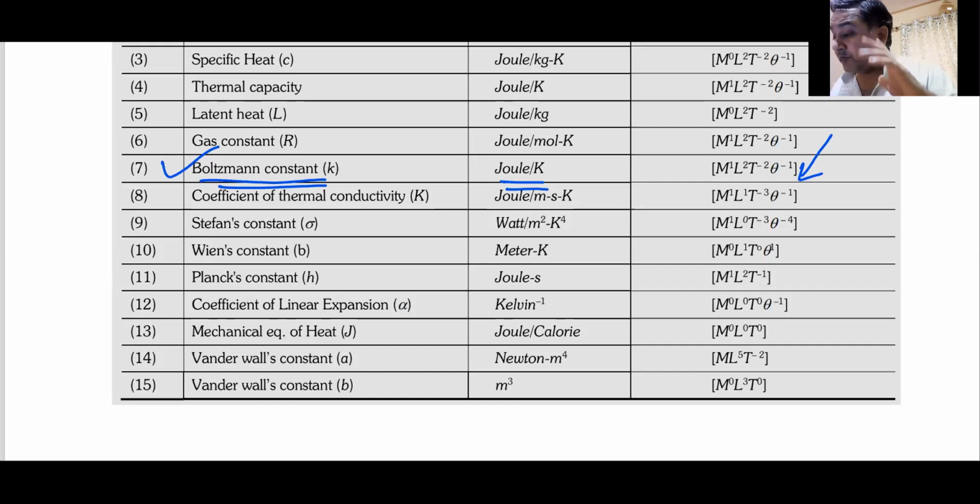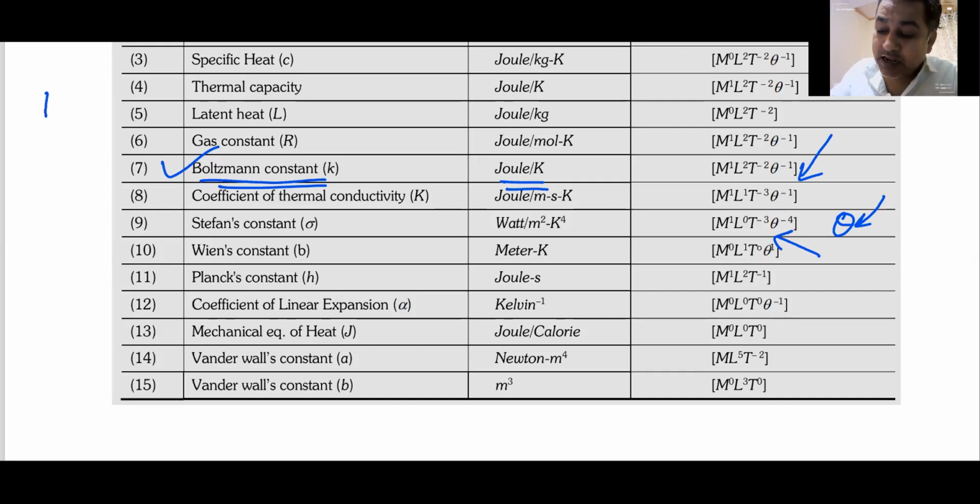One more thing, in the PDF, the dimension is written like theta. What does this theta mean? What does this theta stand for? When we were discussing fundamental units or dimensions of fundamental units, we did not see theta.